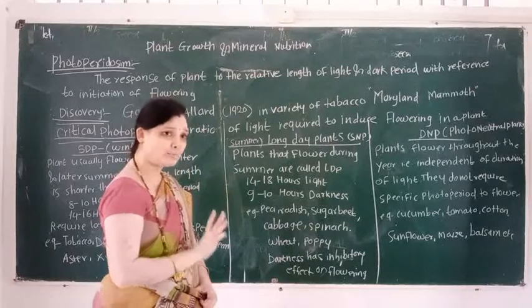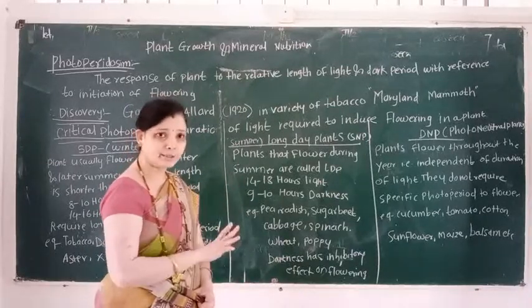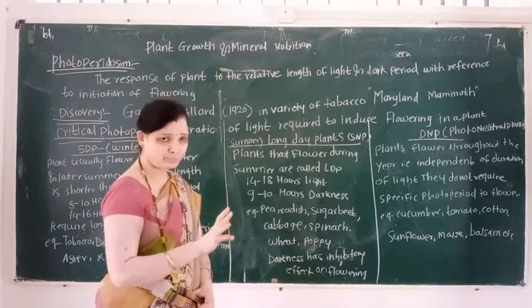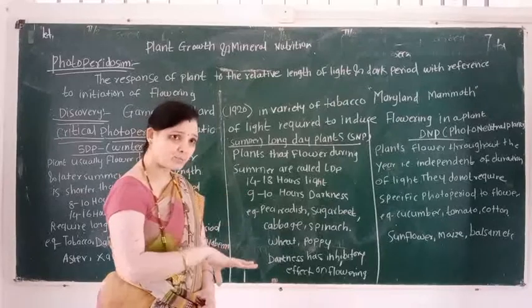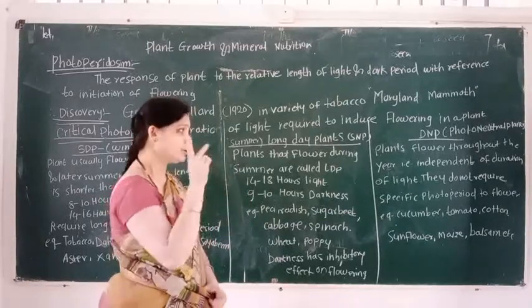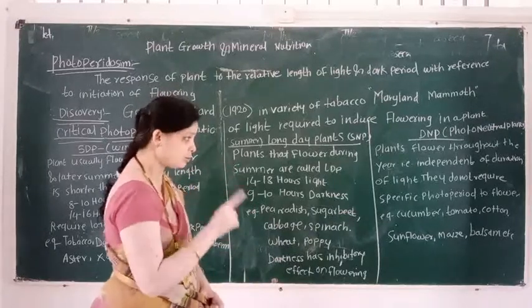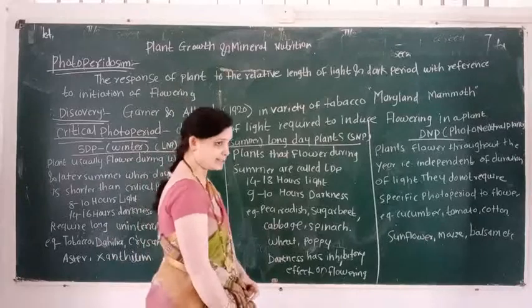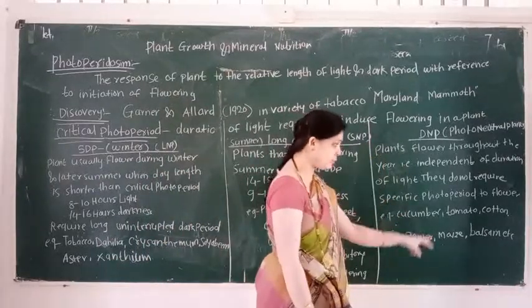So a day neutral plant induces flowering throughout the year when light is more or less, when darkness is more or less. So day neutral plants are also known as photoneutral plants. Which plants are day neutral plants? First example is cucumber. Second example is tomato.